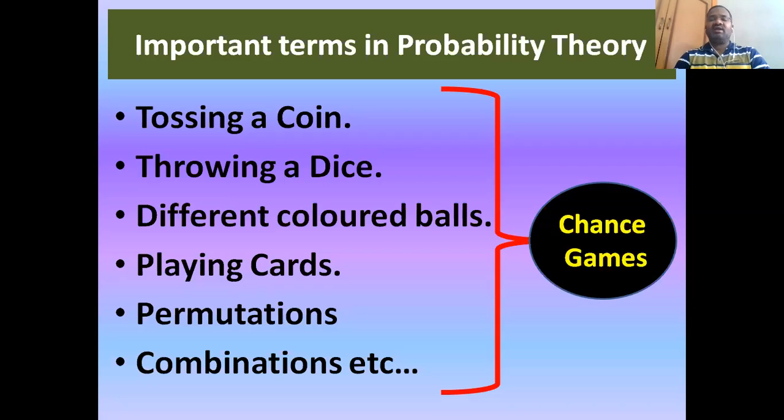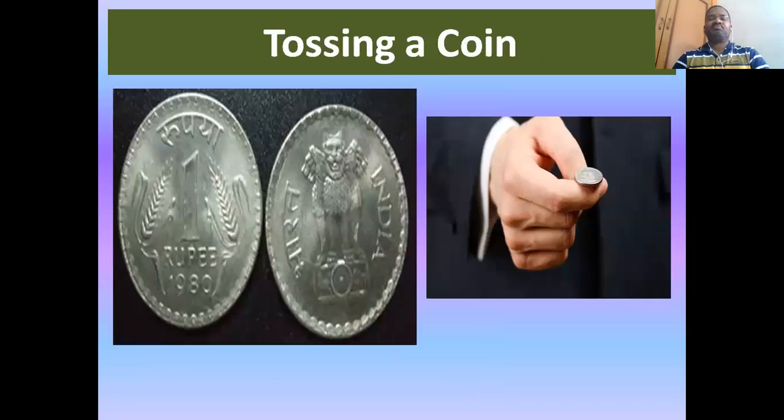So now let us focus on and throw brief light over each and every term of this. Tossing a coin. If you take a 1 rupee coin, 2 rupee coin, 5 rupee coin or 10 rupee coin, and you want to make a choice between two persons, if both are ready to take the option, then who has to take it first?